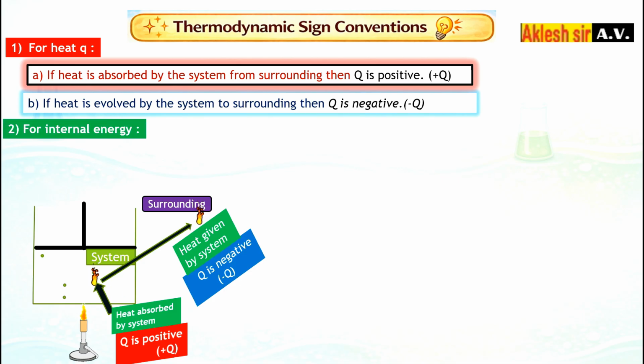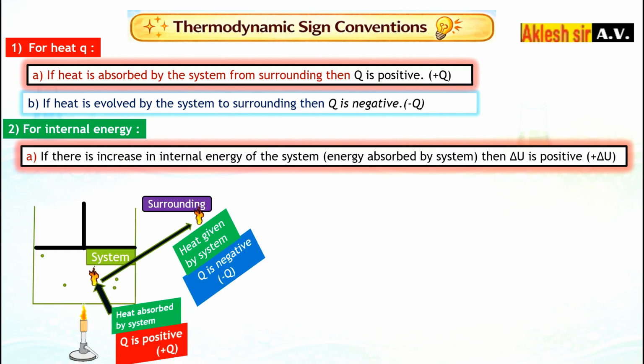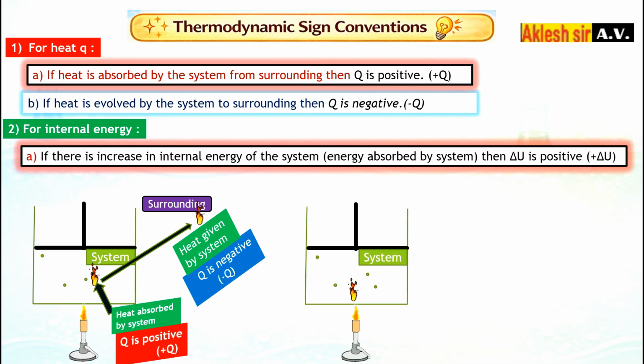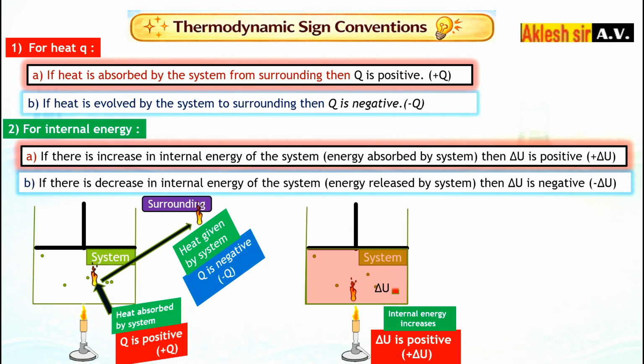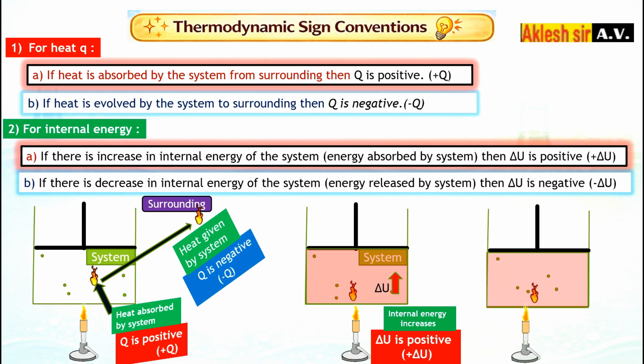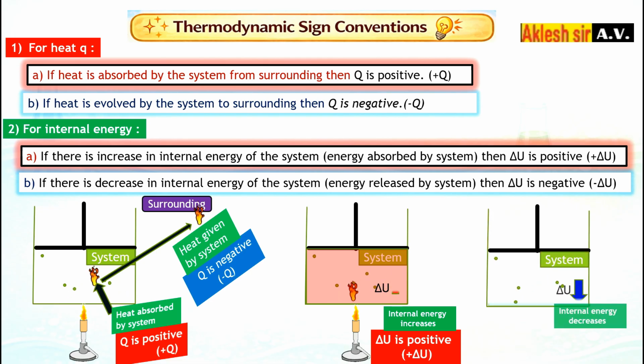2. For internal energy. A. If there is an increase in internal energy of the system, energy absorbed by the system, then delta U is positive. If heat is supplied to the system, there is an increase in internal energy. Delta U is positive. B. If there is a decrease in internal energy of the system, energy released by the system, then delta U is negative. If heat is not supplied to the system, there is a decrease in internal energy. Delta U is negative.